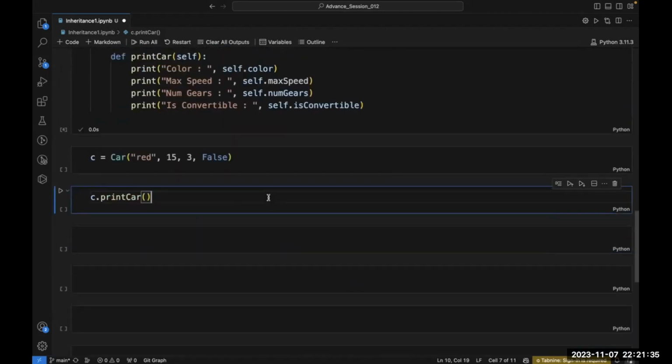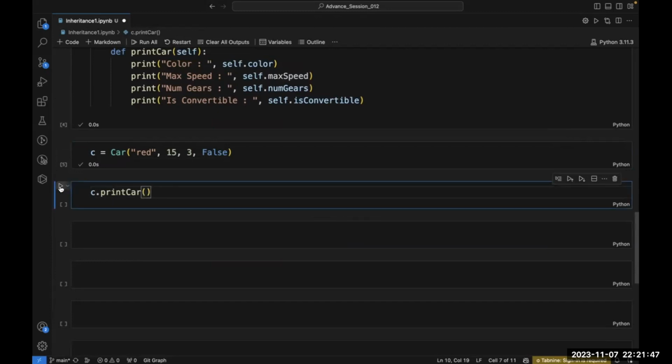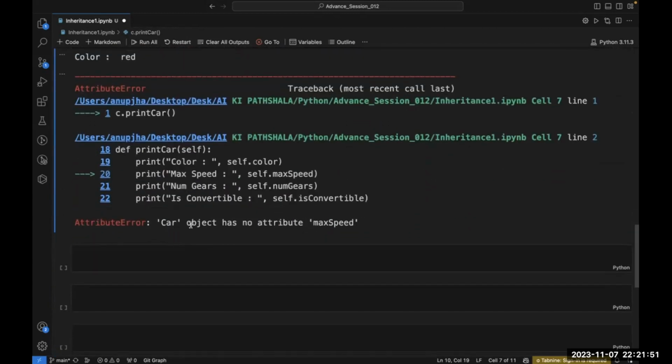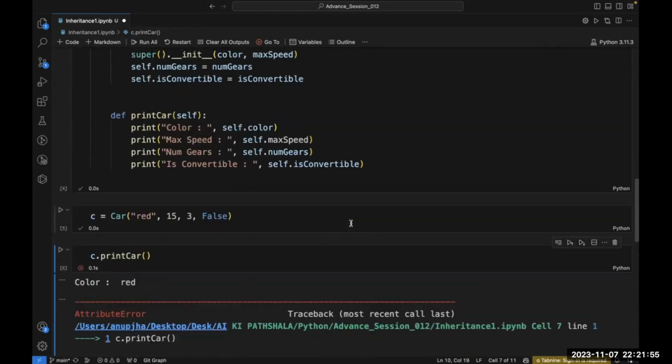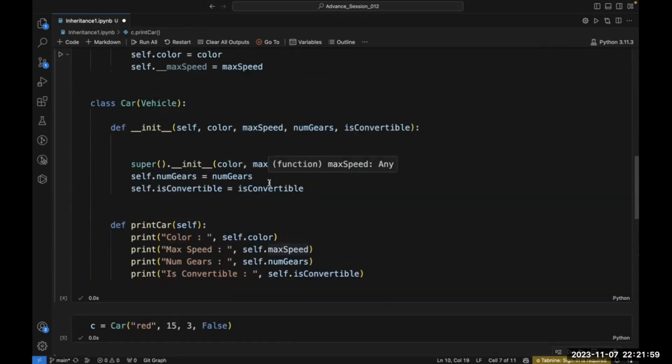So I have run this. Let's run this. Fine, I made an object, and now I wanted to run this. So now let's run this code. I get an error: car object has no attribute max speed. Why is it giving me an error? Because it is a private member.